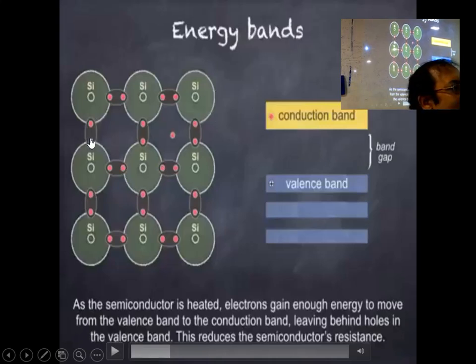Now the hole is here. That is the way it moves, as the motion of positive holes from right to left.